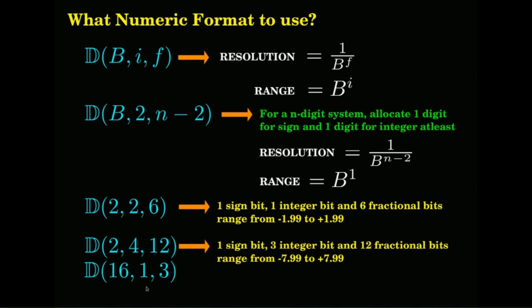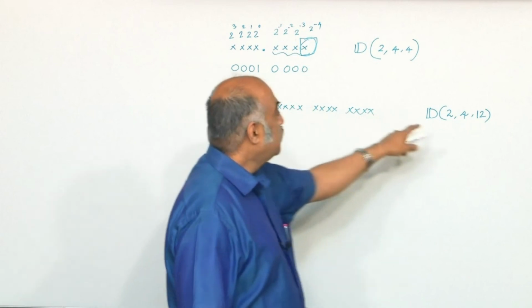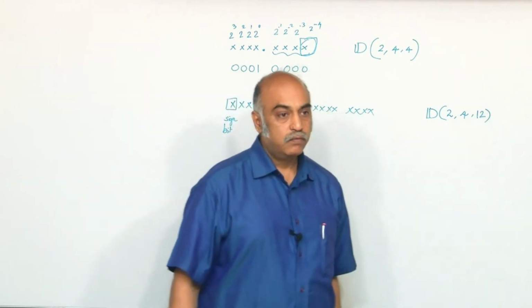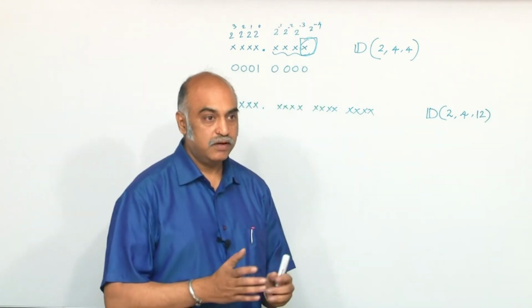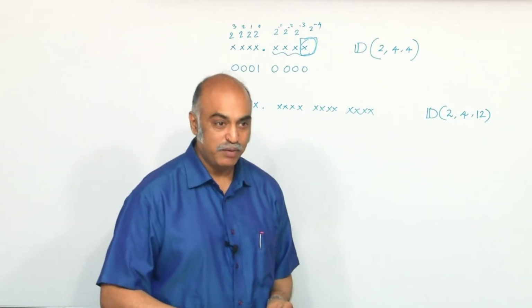One would comprise all these 4 bits. One thing is that this 4 comma 12 can very nicely agree with your hex format also.